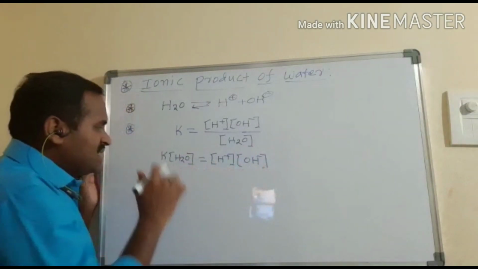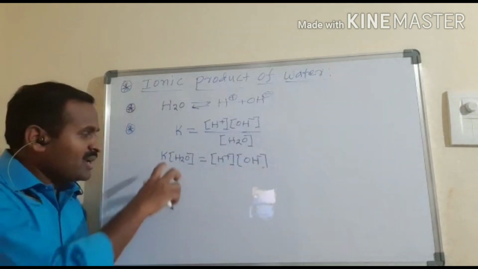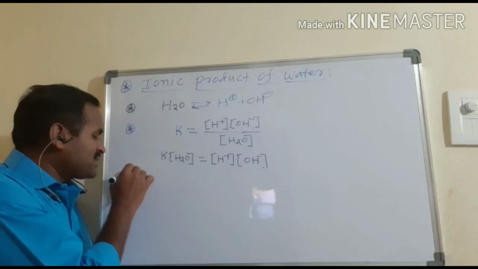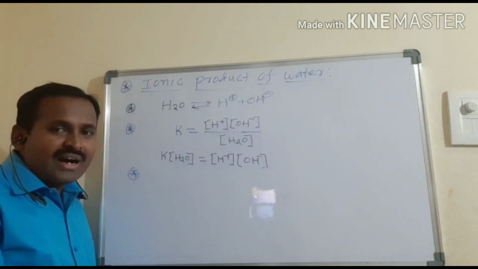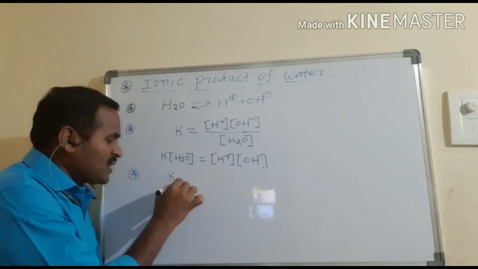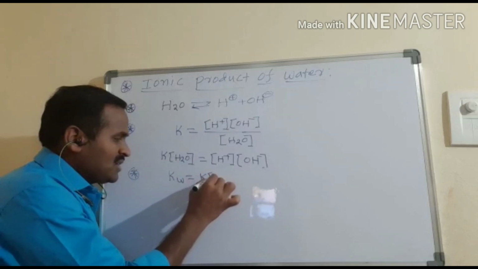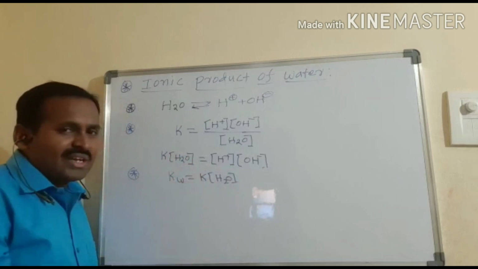This product of K into H2O concentration can be represented with another constant, which is the ionic product of water. I can write Kw equals K into H2O concentration, and this is represented with Kw.